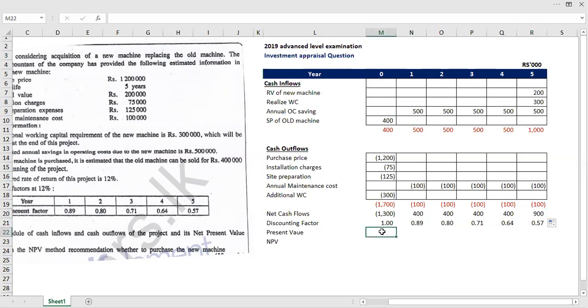Now you have to calculate the present value. How to calculate the present value? It's really easy. Just multiply the net cash flow by the discounting factor. Then you can get the present value easily. Then how to calculate the net present value? You can sum up these present values.